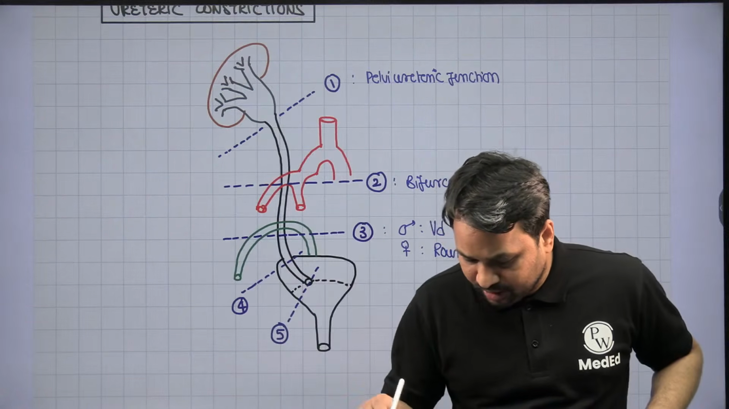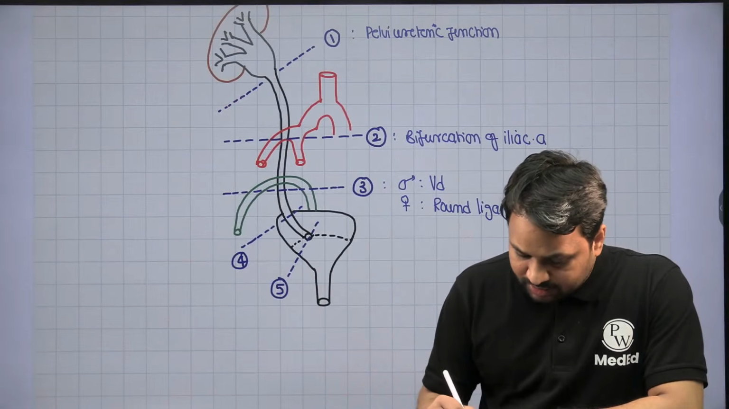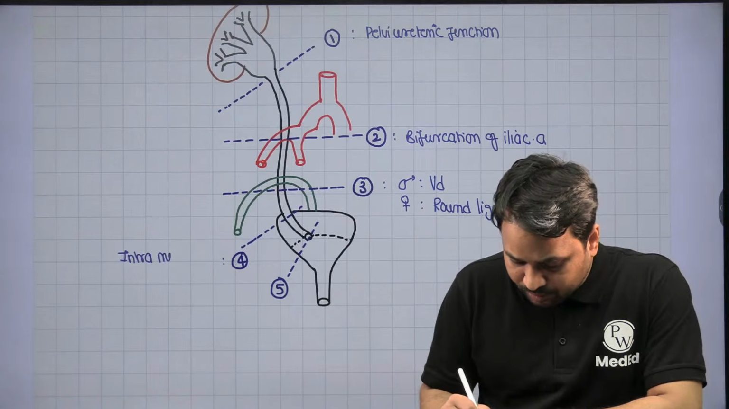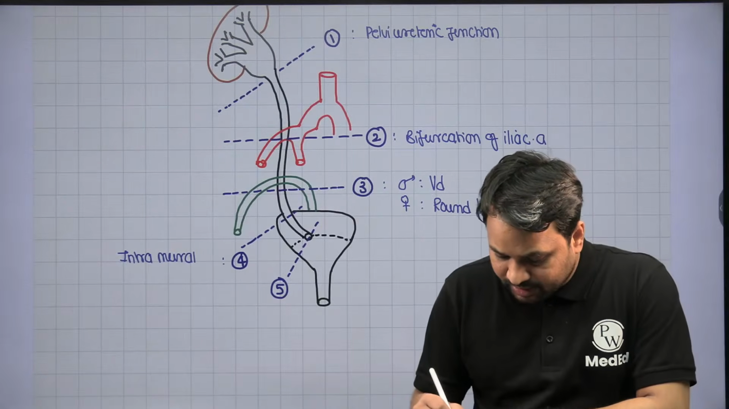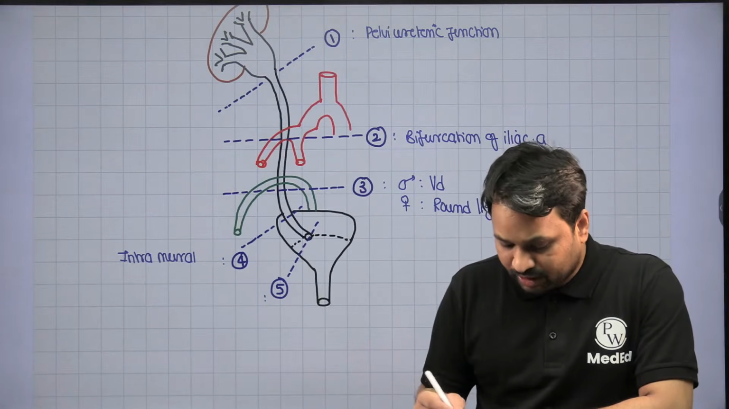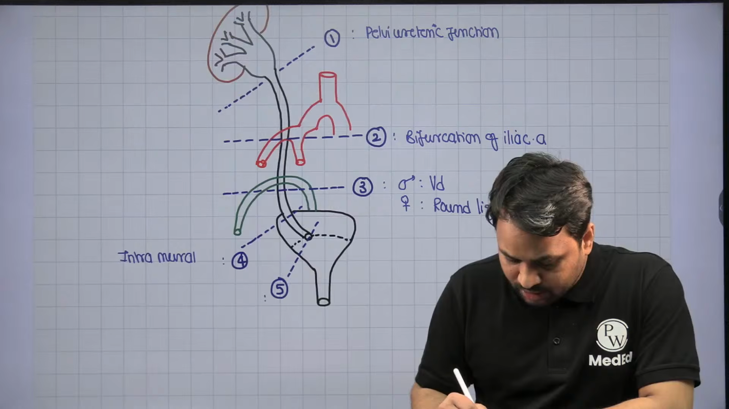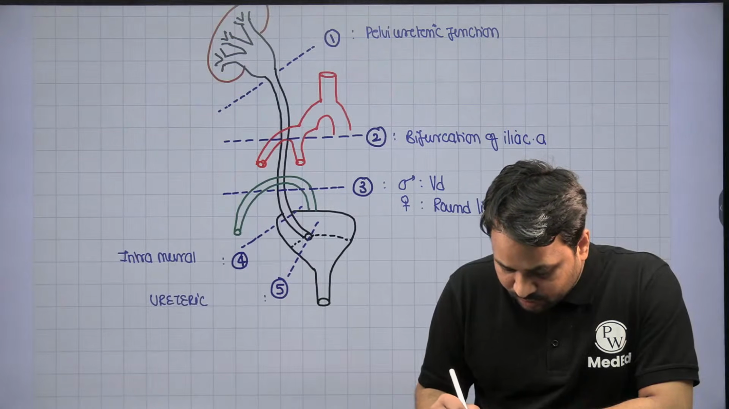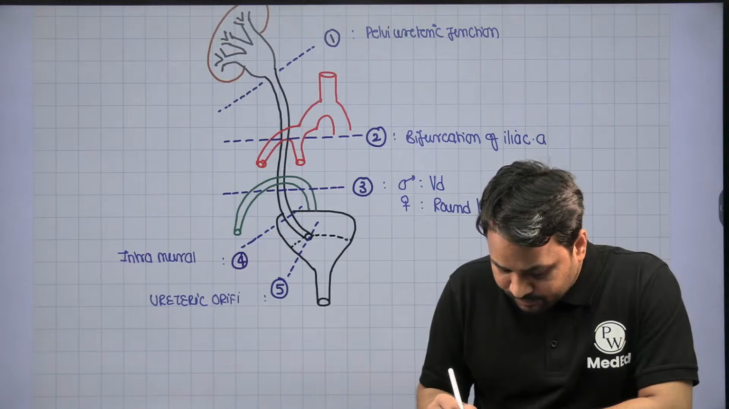Females, it is going to be round ligament. When it is the bladder, it is piercing the bladder when it is becoming intramural. And then if it is at the opening, and this is what we call the trigonal ridge, so I can say ureteric orifice, at the level of the ureteric orifice.